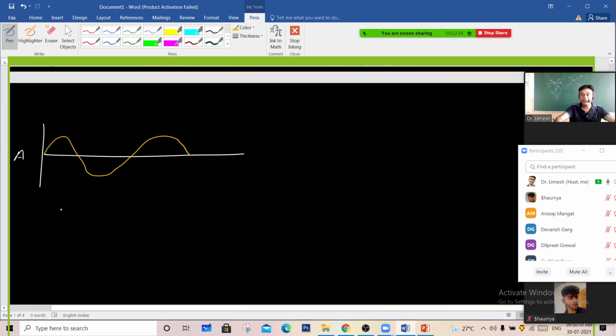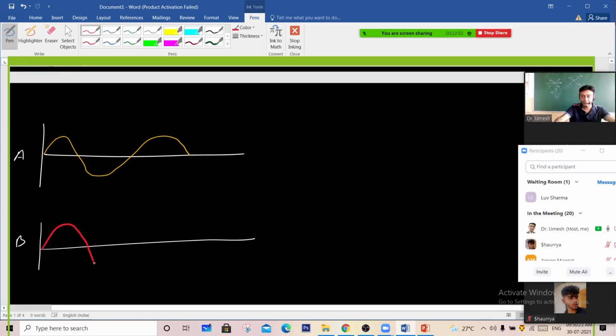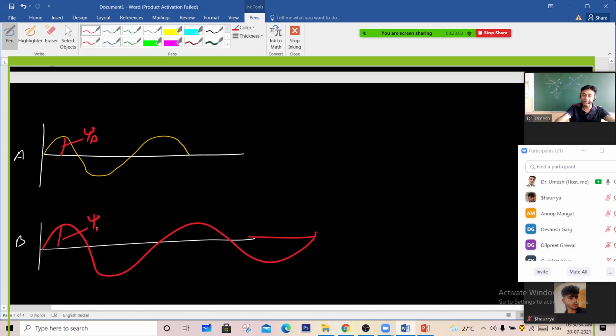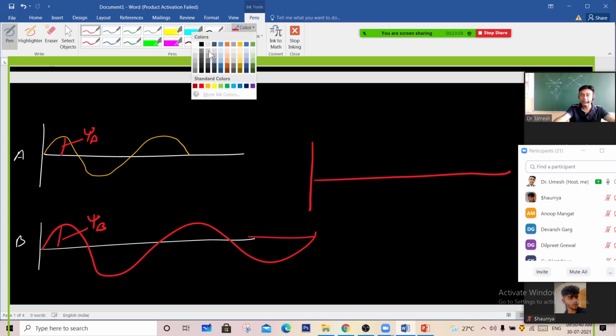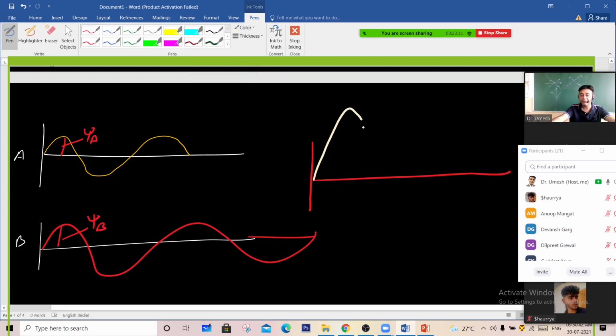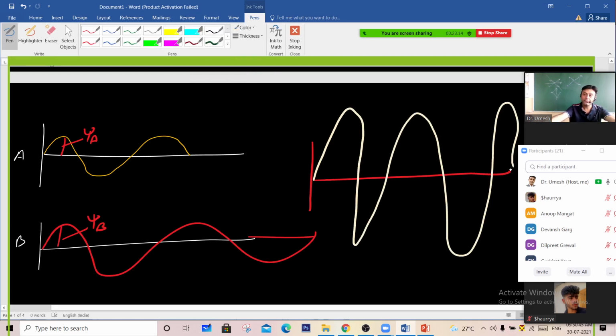So if in atom A the electron is this, crest, trough, the electron is moving in the form of a wave. And atom B has this wave. Atom A has a wave function psi A. Amplitude is psi A, amplitude is psi B here. When these atomic orbitals now combine, they combine linearly and the wave function increases like this. It means their wave functions get added here.